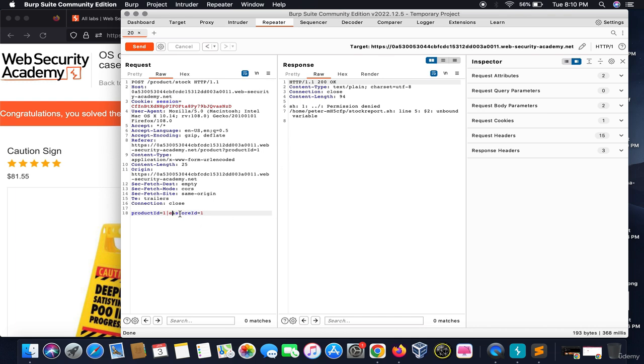We can try to look into the etc passwd file, but we won't be able to do that because we are stuck in some directory where the product ID and the store ID are stored. So we were able to do the command injection by using a parameter. We will learn more about it in the subsequent illustrations.